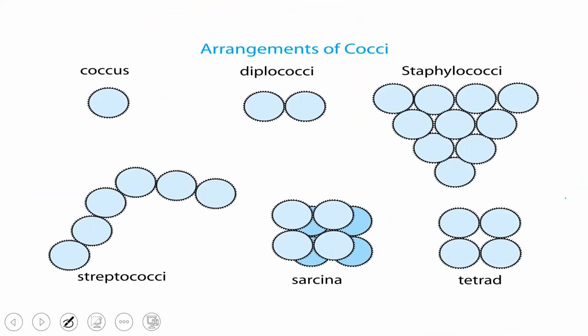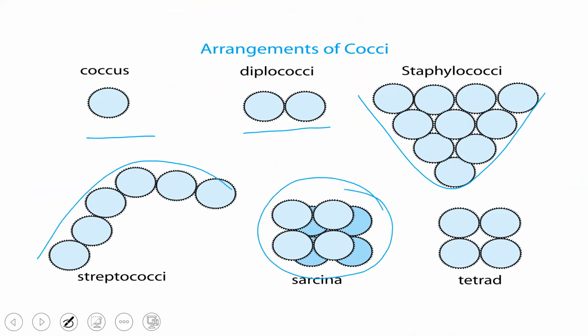So the arrangement of cocci and bacilli goes on varying. If they are single, they are called monococcus. If they are in two, diplococcus. If they are in a bunch, staphylococcus. If they are in the form of a chain, streptococcus. If they are present in a group, sarcina. And if they are in four, tetrad. This is applicable even to the rod-shaped bacteria, that is bacillus.